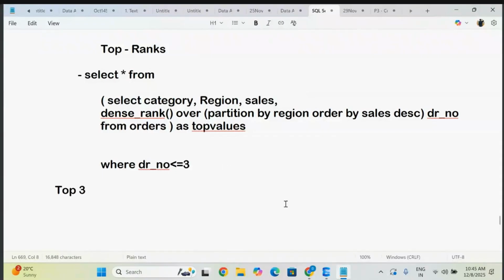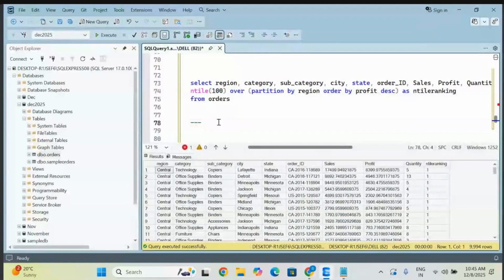Now understand how we can write the same thing, nothing bigger. It is very important whenever you want to achieve any top values, top 3 or top 5. In such cases they will ask you for top n or bottom n, and we will check that scenario also. First, let me help you understand this basic one.